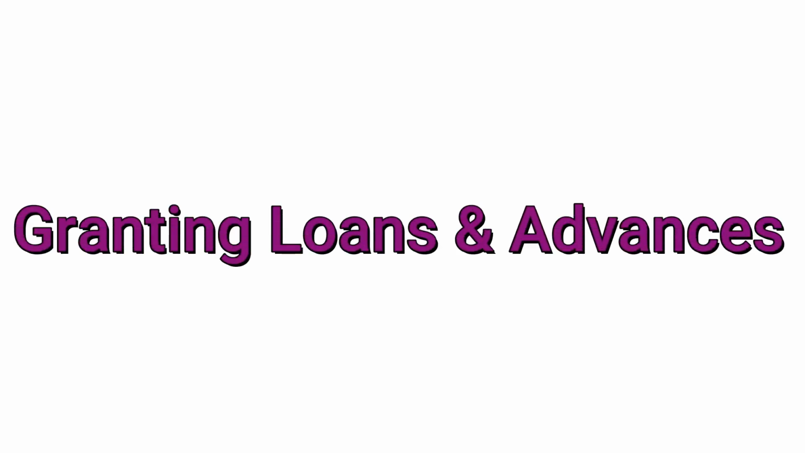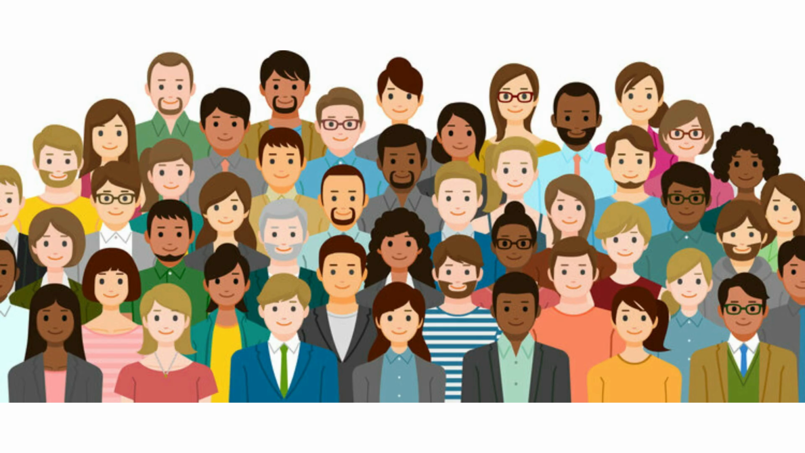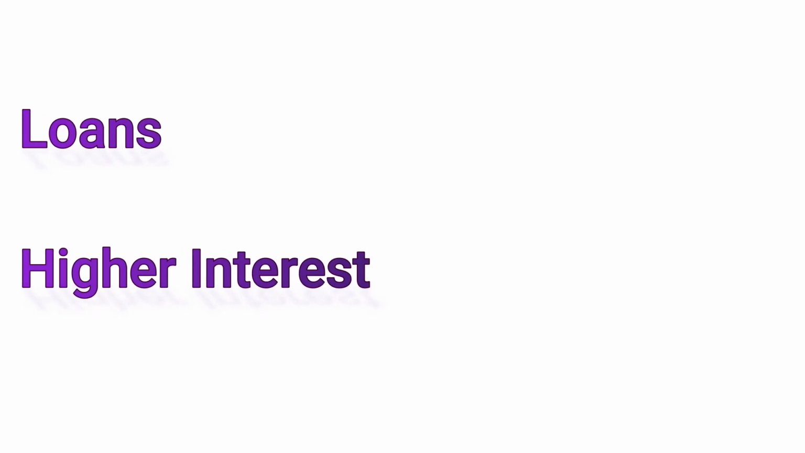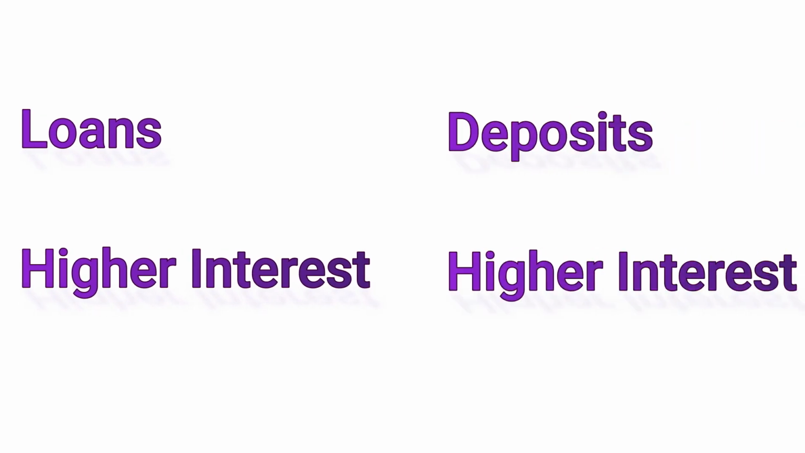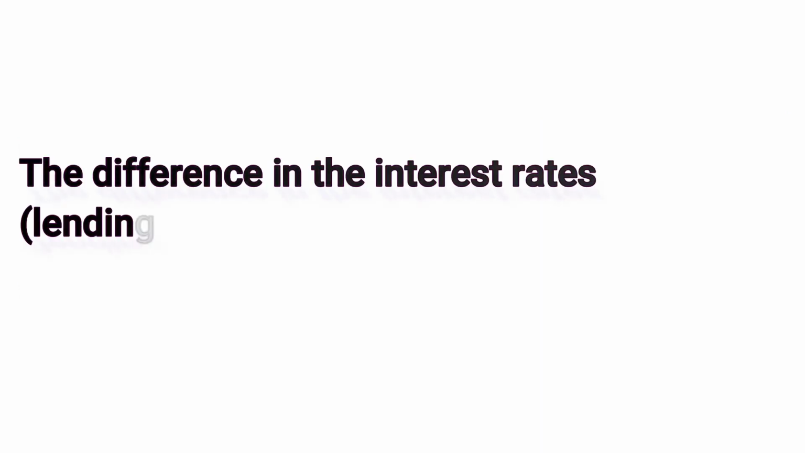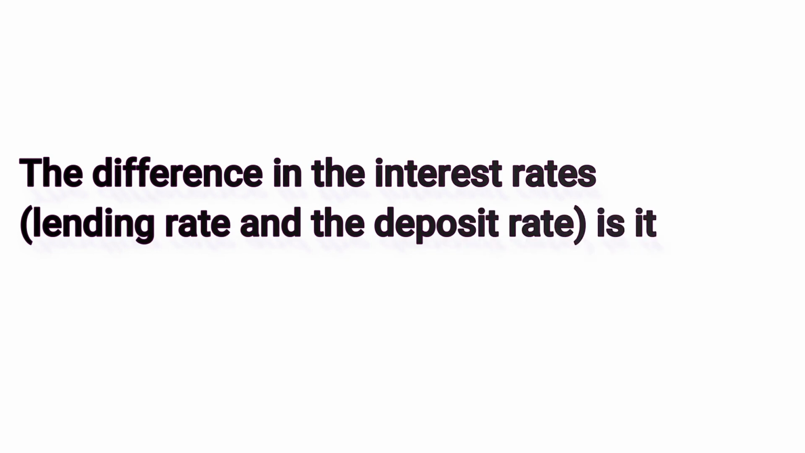Now, let us discuss the second subcategory in the primary functions of banks, that is, granting loans and advances. This is explained in detail in module 4. The bank advances loans to the business community and other members of the public. The rate of interest charged on loans is higher than what it pays on deposits. The difference in the interest rates, lending rate and deposit rate, is its profit.